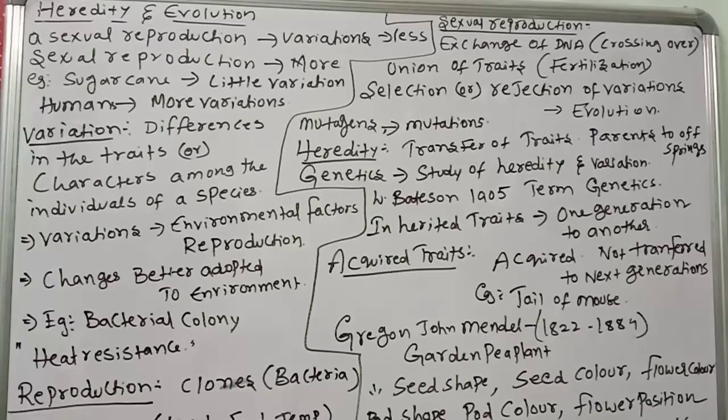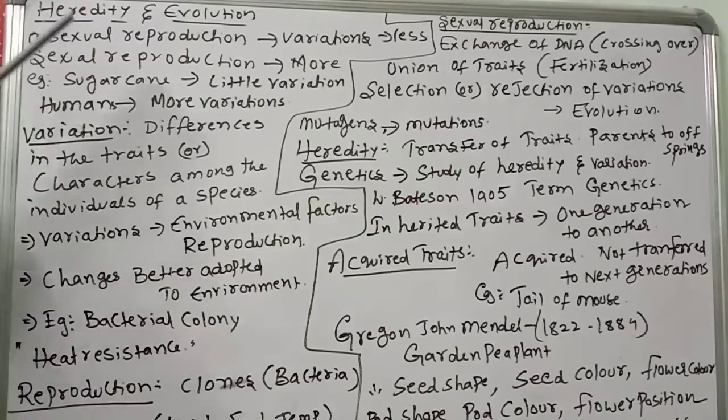For example, round and yellow, wrinkled and green seeds. So two characters, round and yellow plus wrinkled and green. That is called a dihybrid cross. He crossed them and produced a variety of plants, and studied completely how genes are transferred from one generation to another generation, and he created the laws through his studies. So Mendel's laws are there. In the next class we will discuss very deeply about each and every one.